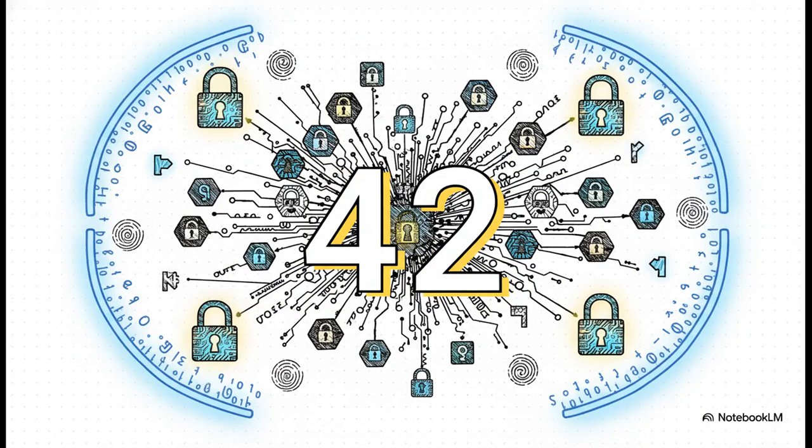Now obviously, to keep a system this massive and complex from just collapsing in on itself, the architect had to institute a strict scale of topological stability, and that stability is locked by a very specific number. Fans of Douglas Adams are definitely going to appreciate this. It's 42. In this architecture, there are exactly 42 sacred locks, and they are designed to anchor all patterns and ensure the entire system remains absolutely impenetrable and uncorrupted.